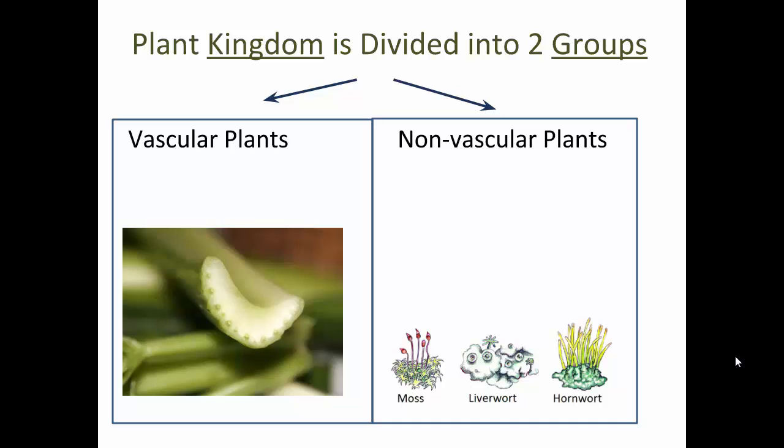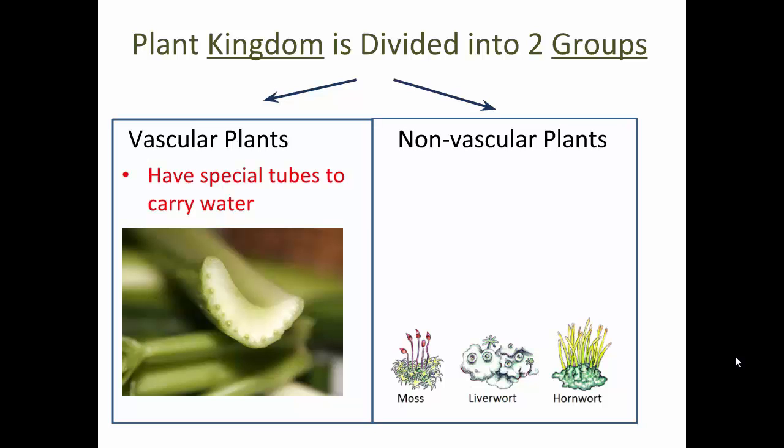Do you know what the word vascular means? Vessels. What is a vessel? A hollow tube, a duct that can transport things, like our blood vessels, our arteries, veins, and capillaries, which transport blood through our body.